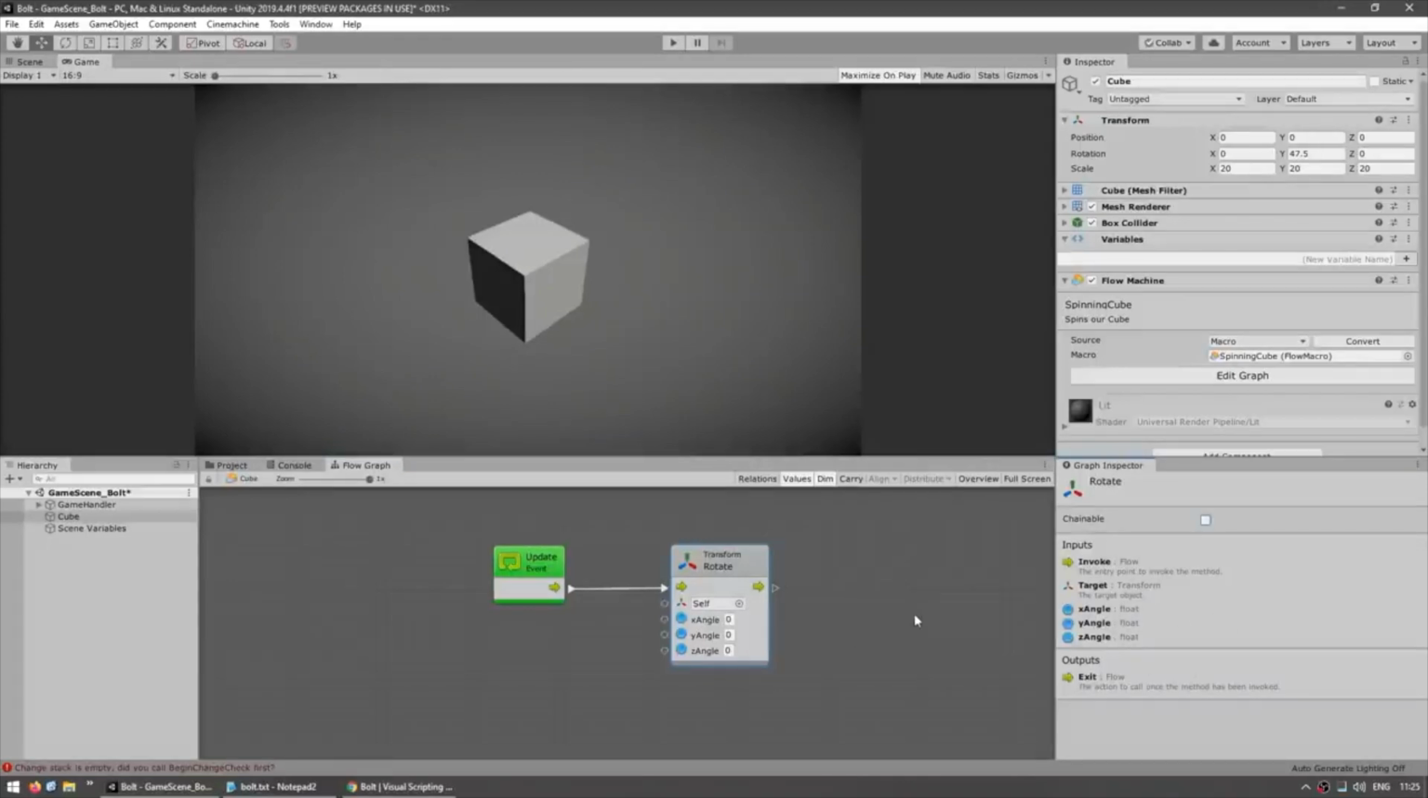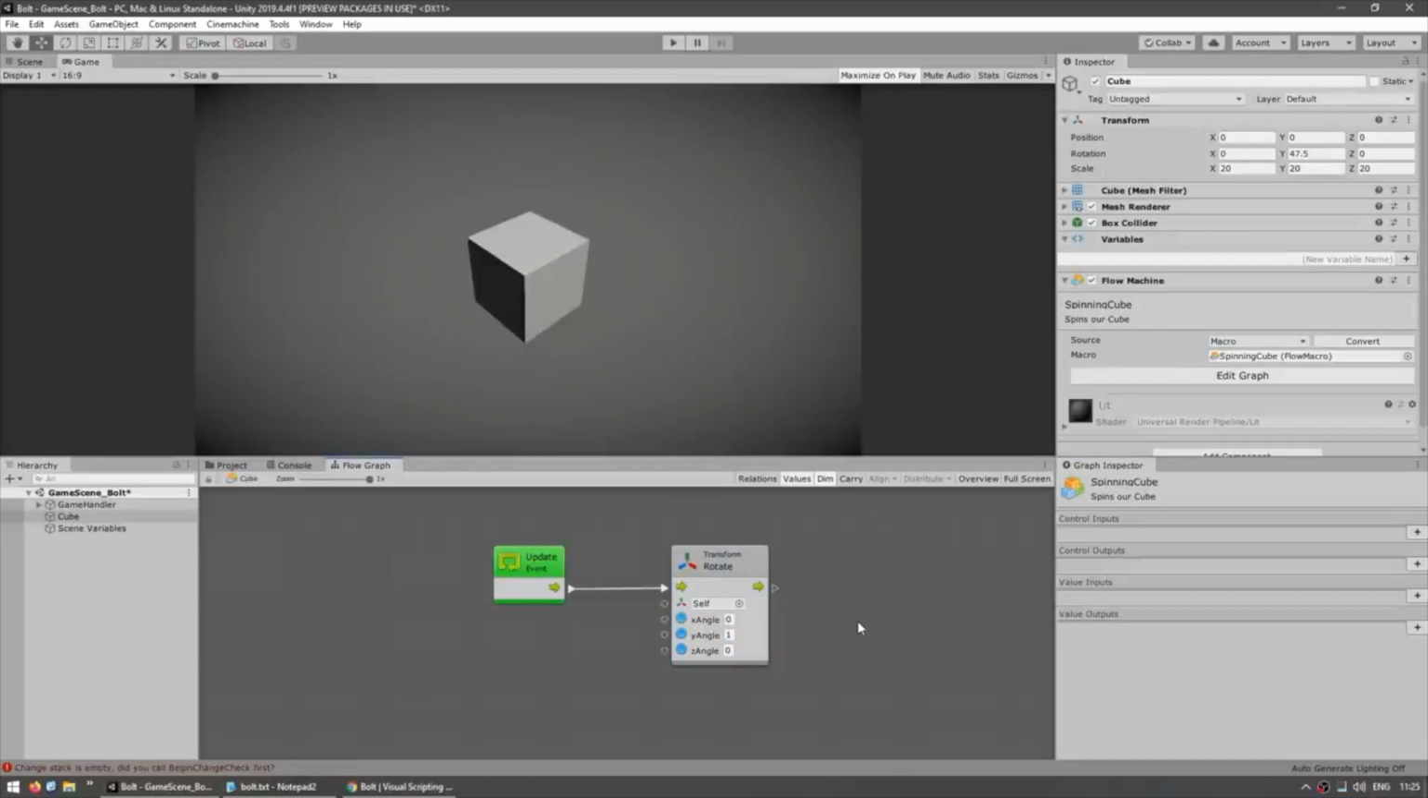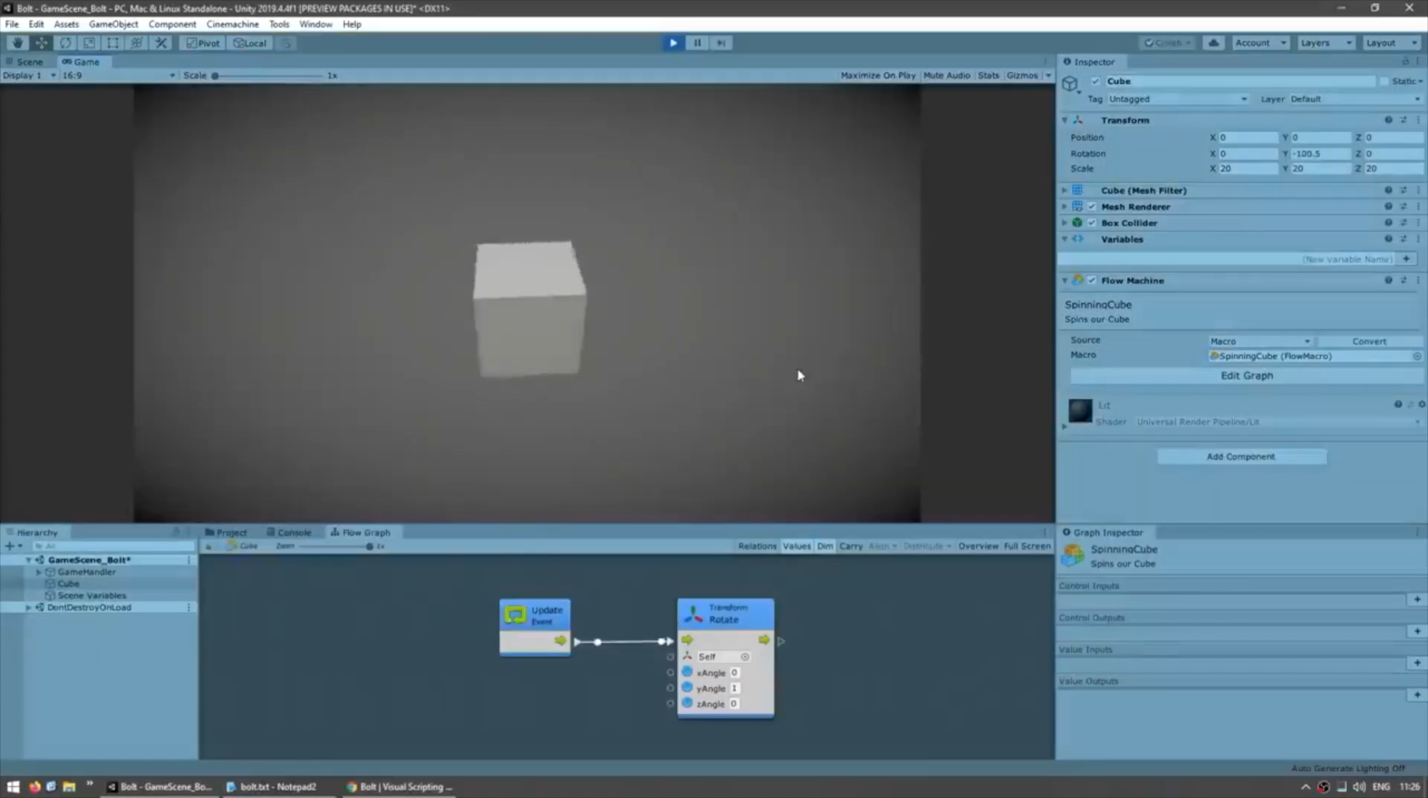Alright, so in this case, let's just rotate it on the y-axis. So over here, let's just hit 1. And that's it. This is all it takes. This will add 1 to the object's y angle on every single update. So just like this, let's test. And there you go, we have our very nice spinny cube.